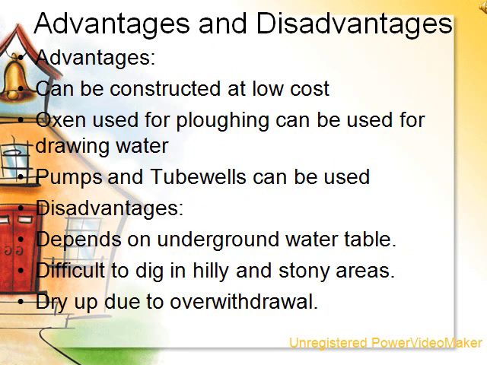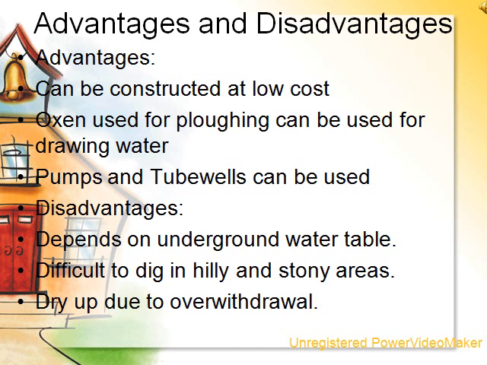Now let me explain to you the advantages and disadvantages of well irrigation. First of all, advantages. First, wells can be constructed at a very low cost. No extra money is needed, no machinery is needed, only digging is there. So therefore the cost of construction of a well is very low. Secondly, the oxen which is used for plowing can be used for drawing water from the wells at no extra cost. Third, pumps and tube wells can be used for lifting water from great depths.